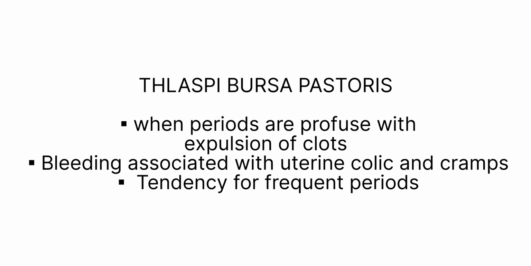Let's see the most recommended homeopathic medicines for abnormal uterine bleeding. The very first drug is Thlaspi bursa pastoris. It is very useful for treating abnormal uterine bleeding where periods last too long. Given when periods are profuse with expulsion of clots, and the bleeding is attended with severe uterine colic and cramps. Also, tendency for frequent periods. The best medicine for managing prolonged, profuse, and frequent periods in cases of uterine fibroid. This medicine can be taken 10 drops in half a cup of water, 2 times daily.